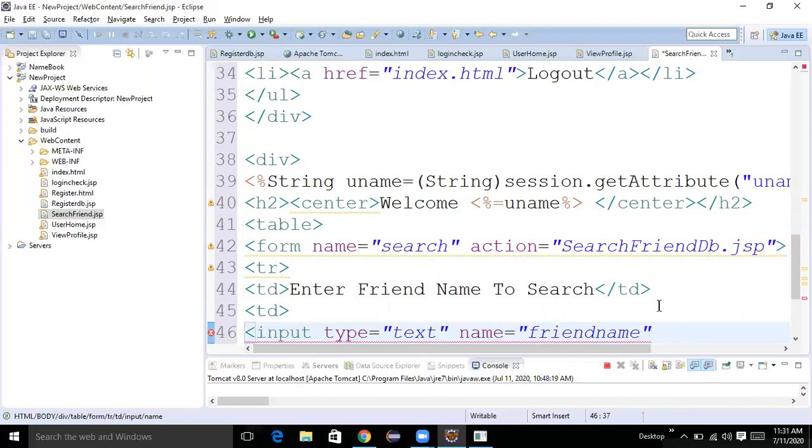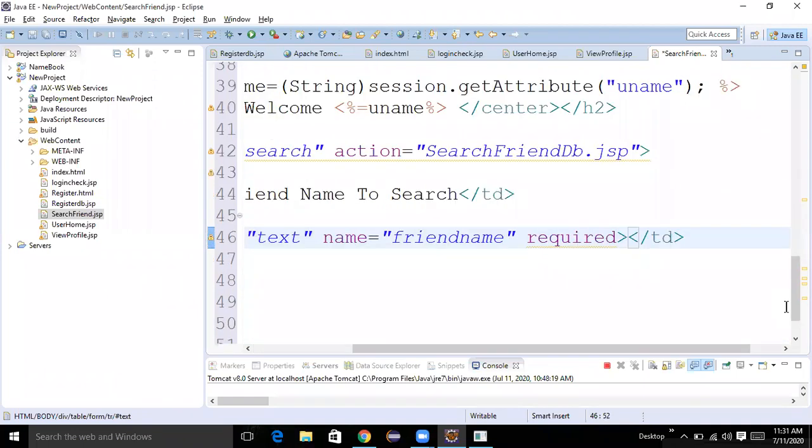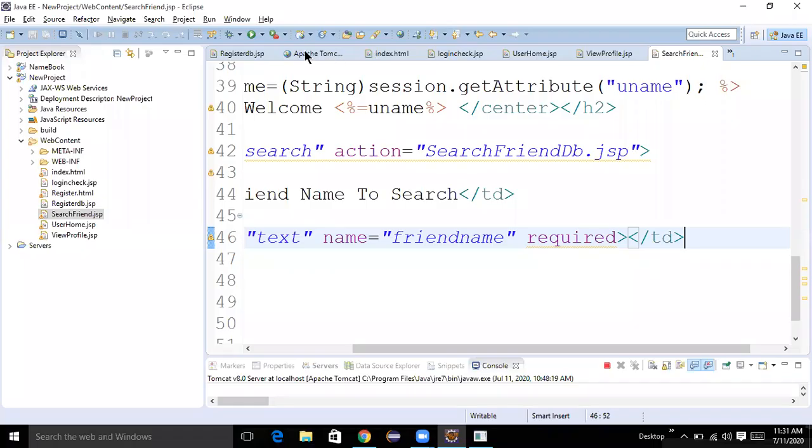Parallelly you can write required and close td. Then we will check after saving. Just refresh. Enter friend name to search. Then we'll keep it in the center.